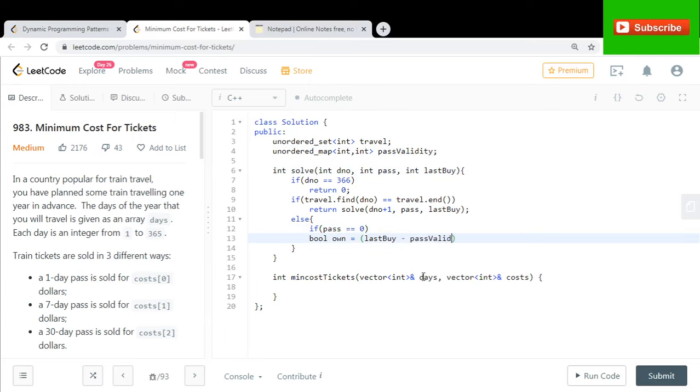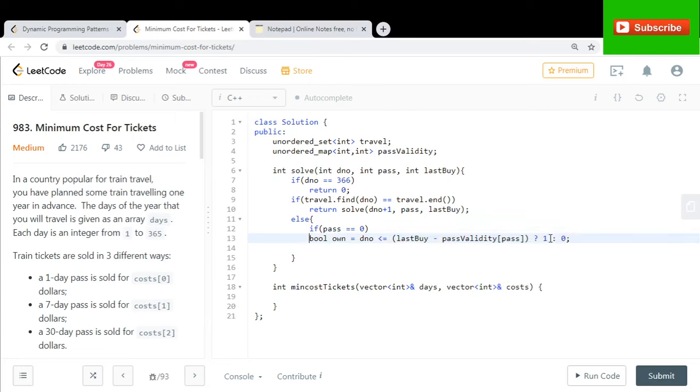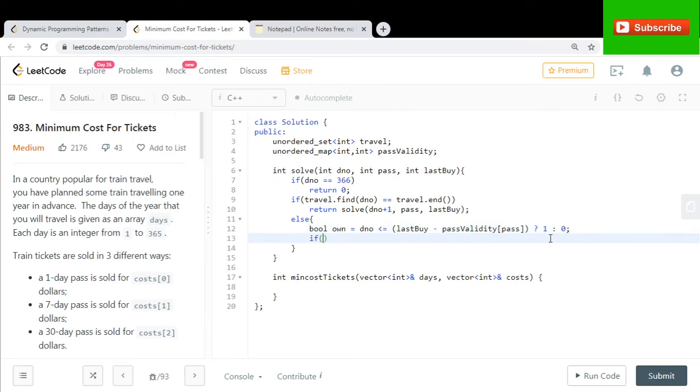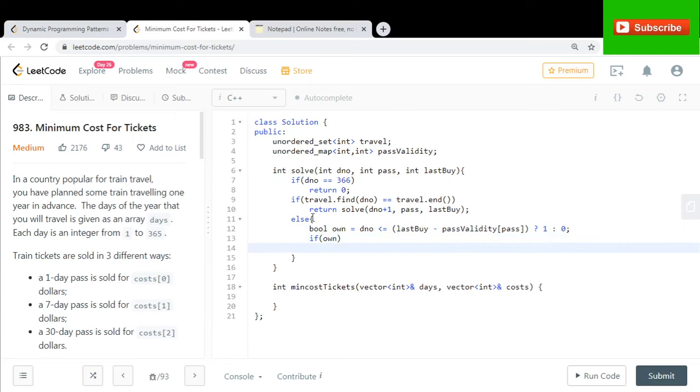So if DNO is less than or equal to last buy plus the pass validity of the pass I currently own, then I do own a pass, otherwise I don't. And if I own a pass, then I don't need to do anything because I already own a pass, so return this.